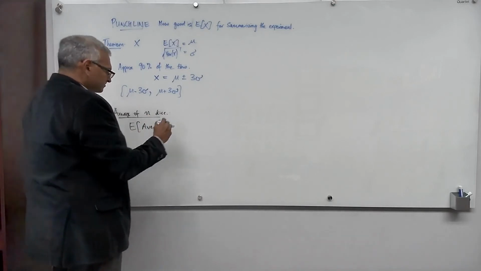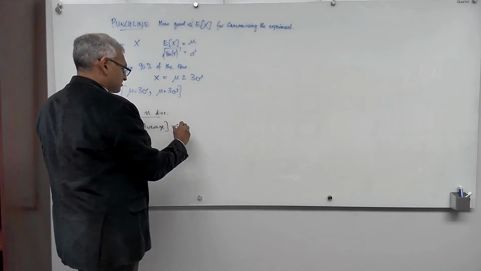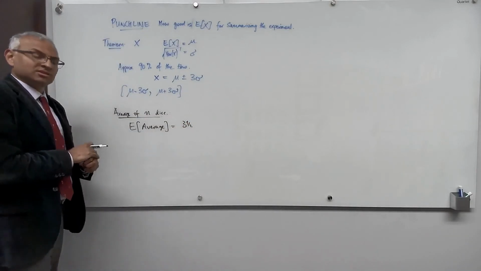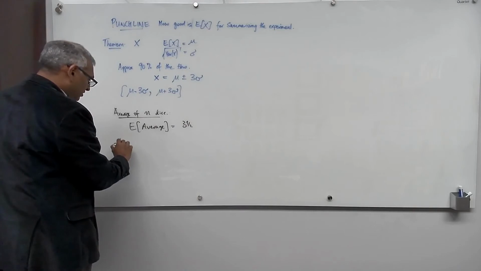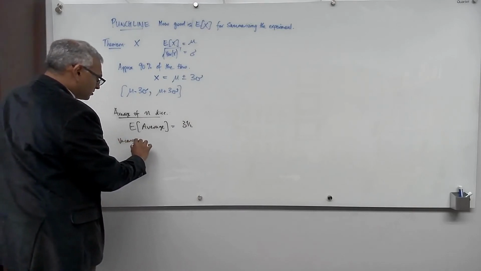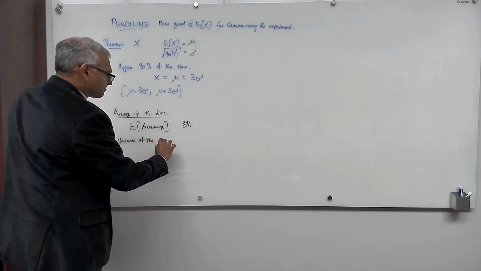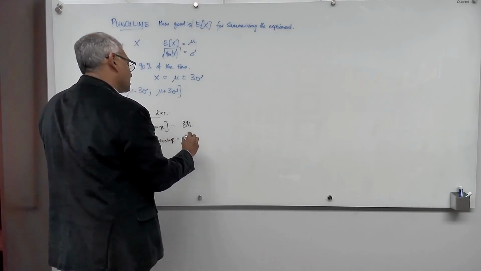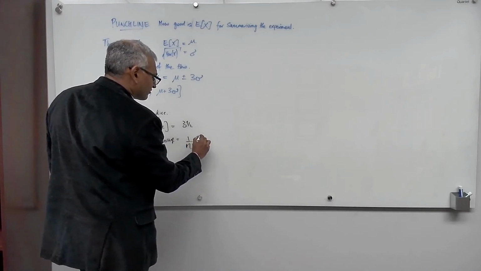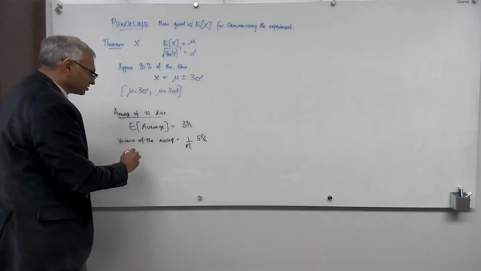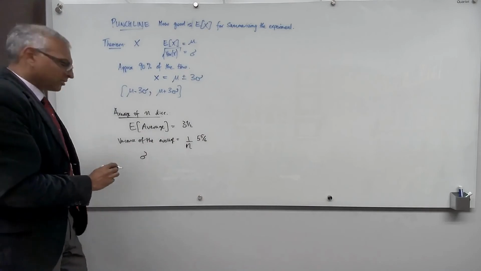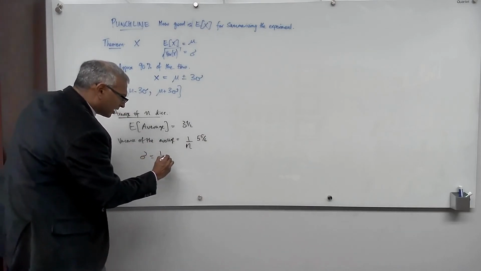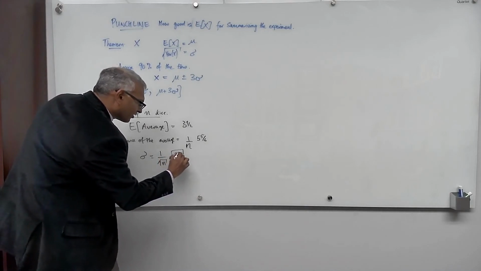We computed the expected value of the average was equal to 3.5, and we computed the variance of the average. We did this earlier. The variance of the average was equal to 1 over n times 5 and 5/6. So 1 over n times the constant. So sigma, the square root of the variance, was equal to 1 over square root of n times the square root of 5 and 5/6.